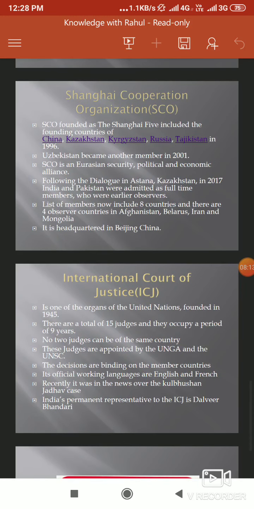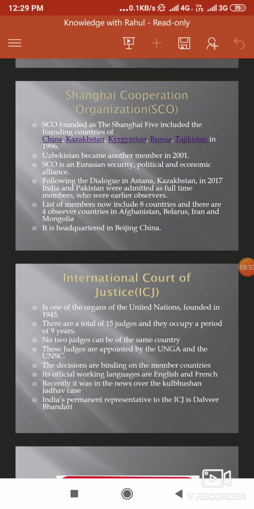Then we come to the International Court of Justice. The International Court of Justice has gained a large amount of primacy in recent years because of the Kulbhushan Jadhav case. It is an organ of the United Nations. There are a total of 15 judges, and they hold office for a period of 9 years. Also, another important point to note is that no 2 judges can be of the same country.